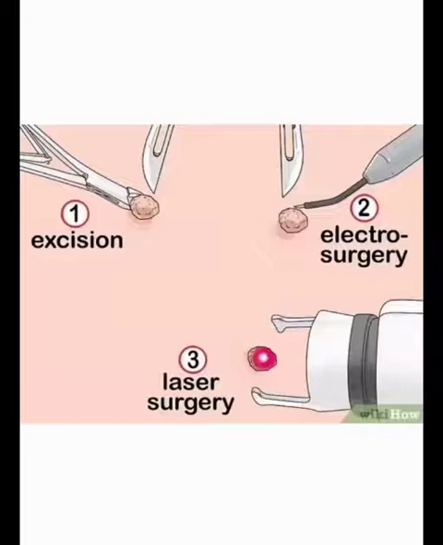Next one, laser surgery. Here we apply a small wave of laser to the wart, and this wart will die off slowly. So these all are the methods.